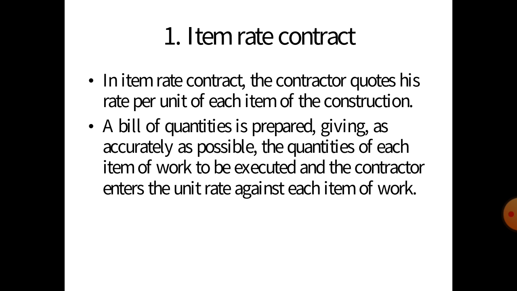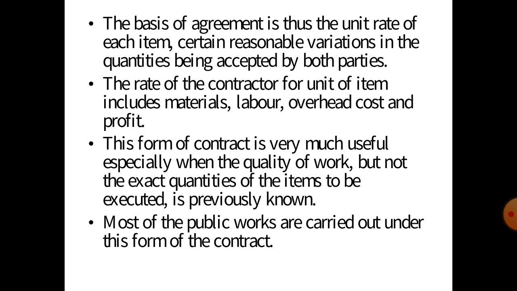A bill of quantities is prepared giving, as accurately as possible, the quantity of each item of work to be executed, and the contractor enters the unit rate against each item of work. The basis of agreement is thus the unit rate of each item, with certain reasonable variation in the quantities being accepted by both parties, and the rate of the contractor per unit of item includes the materials, labor, overhead cost and profit.